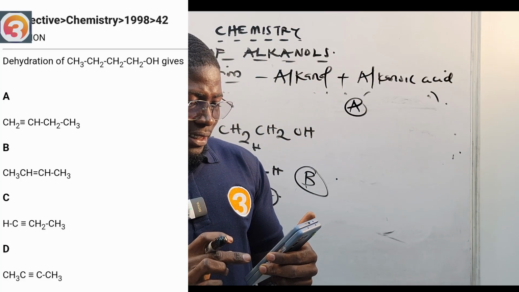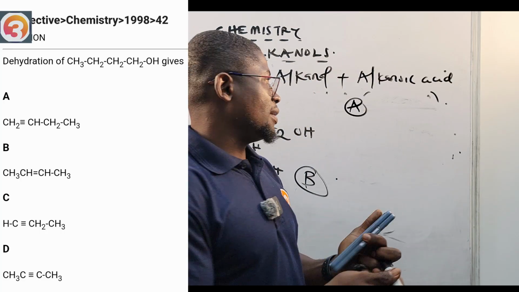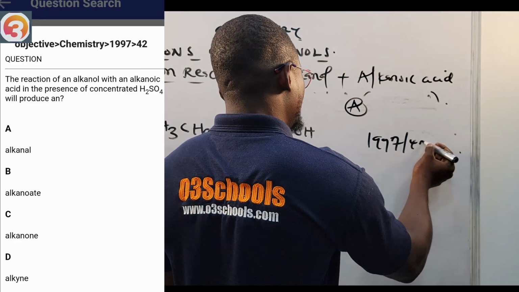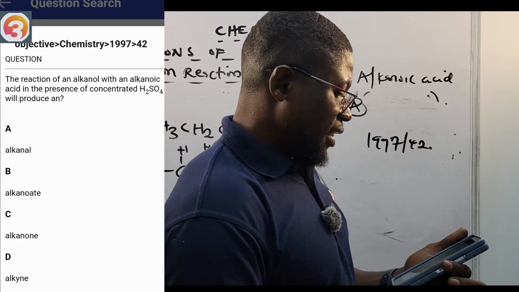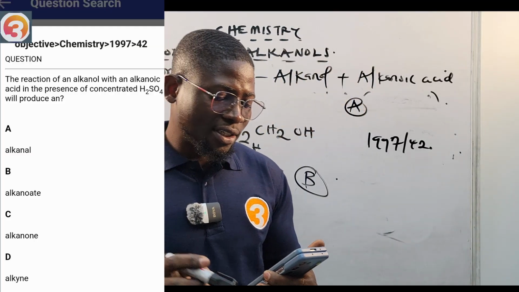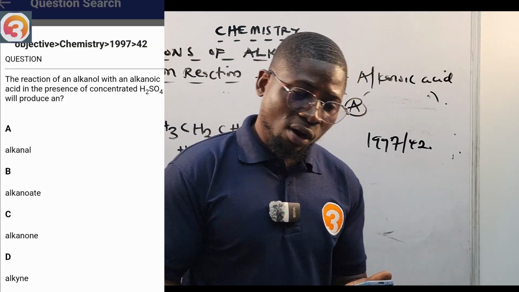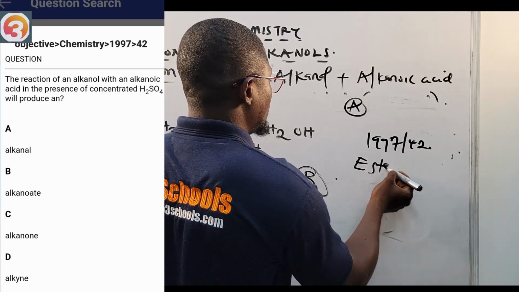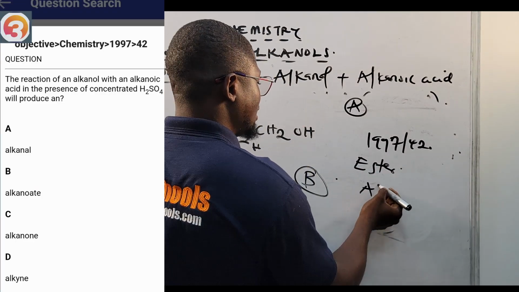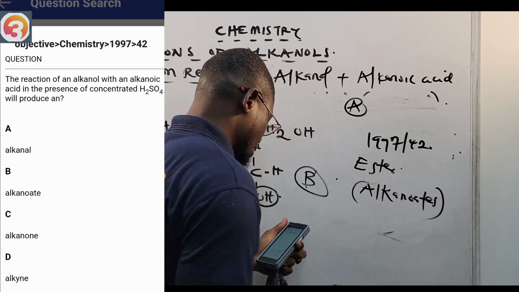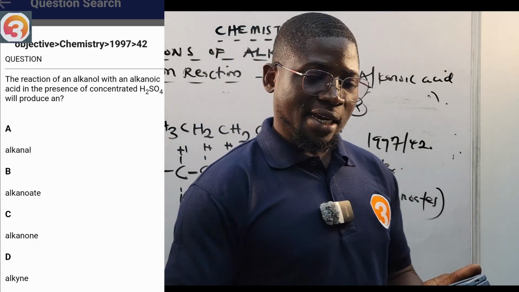Now, they said that the reaction 1997, number 42, says the reaction of an alkanol with an alkanoic acid in the presence of concentrated H2SO4 will produce what? An ester. Okay, that is an esterification reaction. Those esters are called alkanoates. That's why option B is very correct.